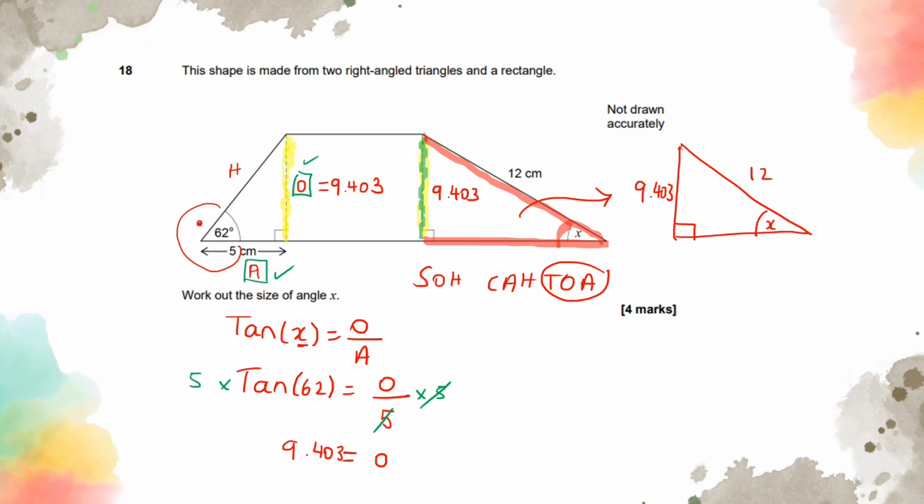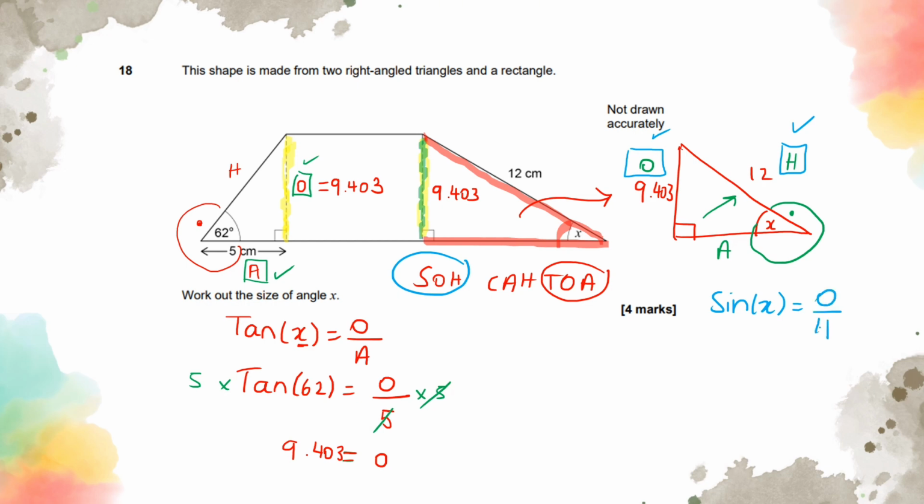So when we label the sides again, we've got our little Pac-Man. In front of the Pac-Man is going to be the opposite. Opposite 90 degrees is going to be hypotenuse, and we've got adjacent in between the angle and 90 degrees. The two sections I'm going to be using, because those are the sections that are given to me, are opposite and hypotenuse. So that would mean I'm going to be using sin. I'm going to use the blue pen for this calculation over here. So it's going to be sin x is equal to opposite divided by the hypotenuse. X is the angle that we're looking for, so we don't know what it is yet. I'm just going to write down x.